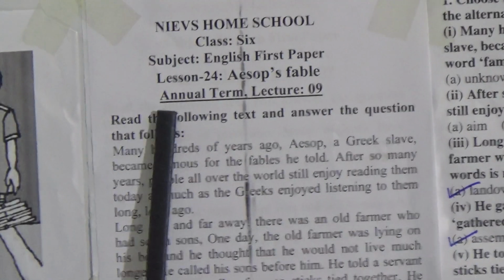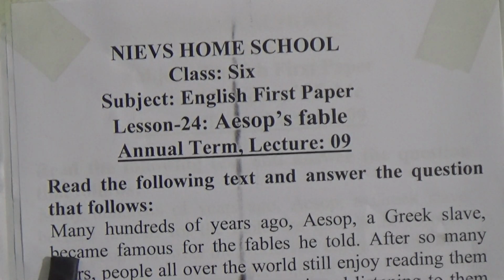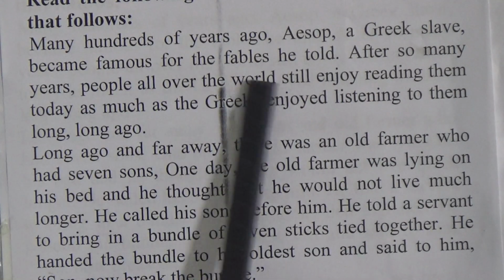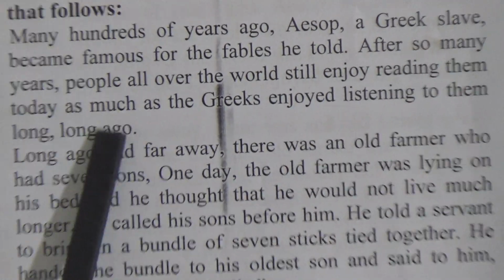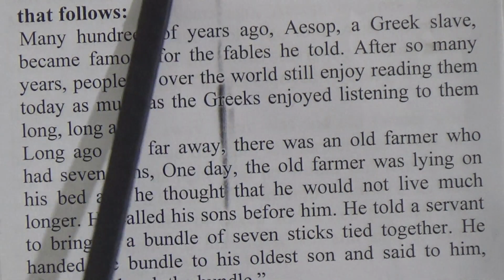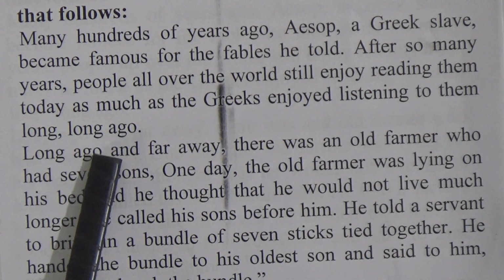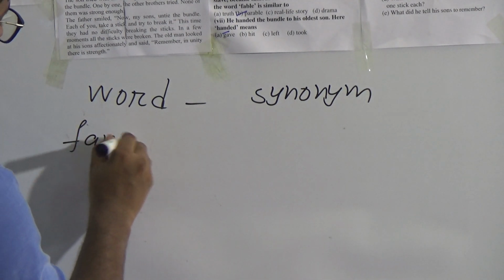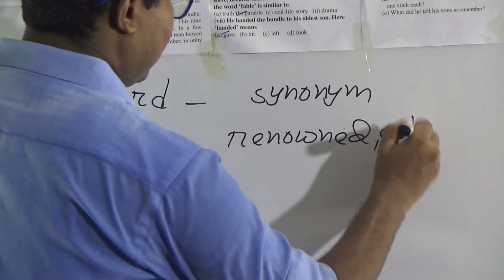Read the following text and answer the questions that follow. Many hundreds of years ago, Aesop, a Greek slave, which means servant, became famous for the fables he told. Famous means renowned. After so many years, people all over the world still enjoy reading them today as much as Greeks enjoyed listening to them long ago. So we can write the word and synonym: famous will be renowned, celebrated.